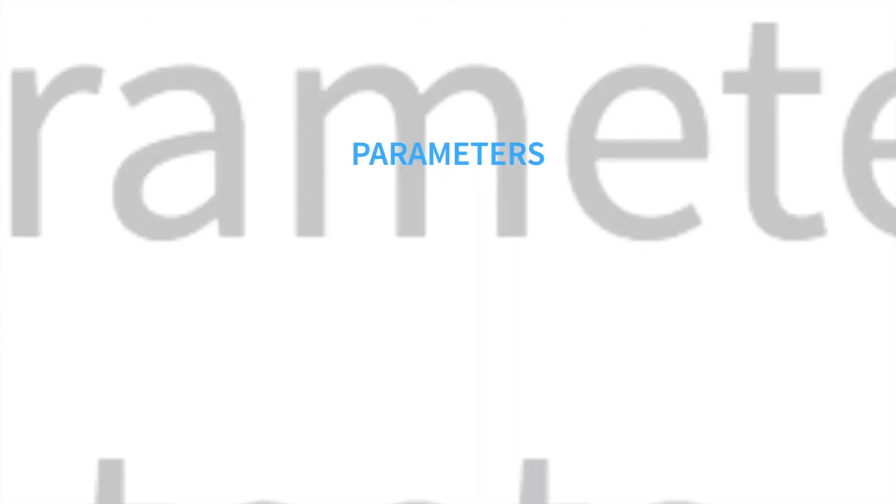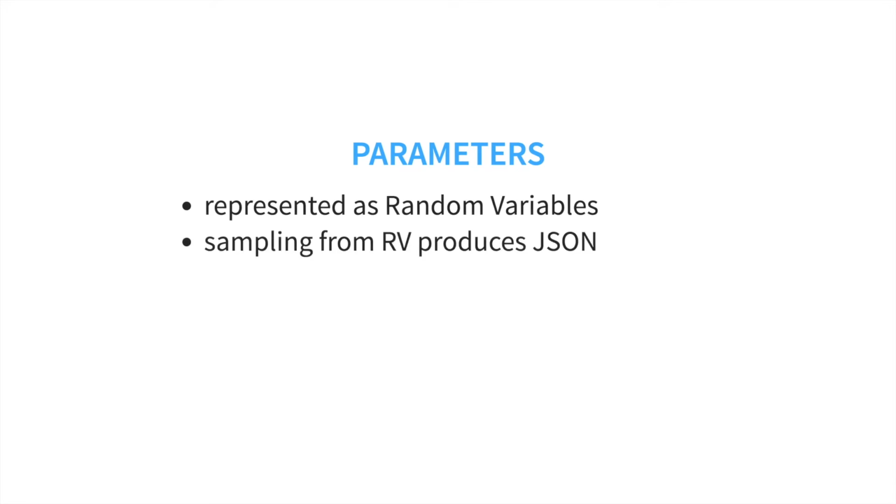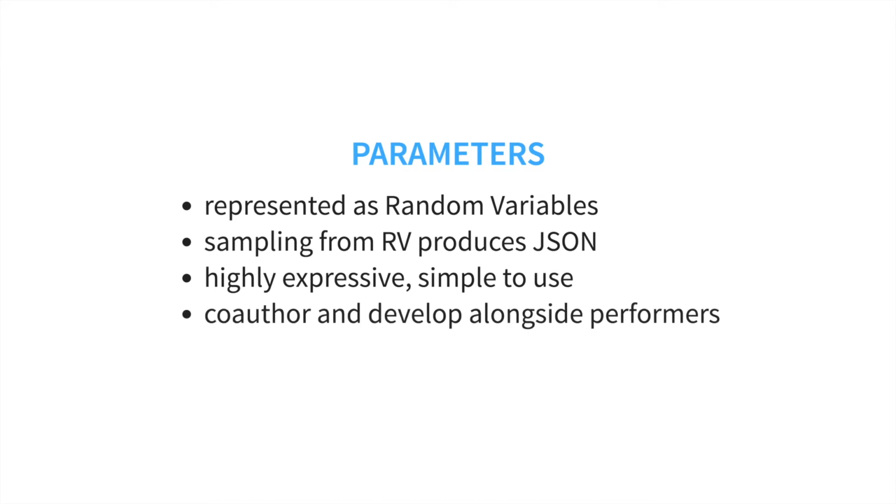Let's start with parameters. We've switched to representing everything as a random variable. We're sampling JSON directly from these random variables. We support rich statistical models, and our new representation is simple to understand and share with teams. We hope that this will make your integration with the test harness a cinch, and our parameter representation also supports real-time dashboards during test execution, which is detailed in another video.